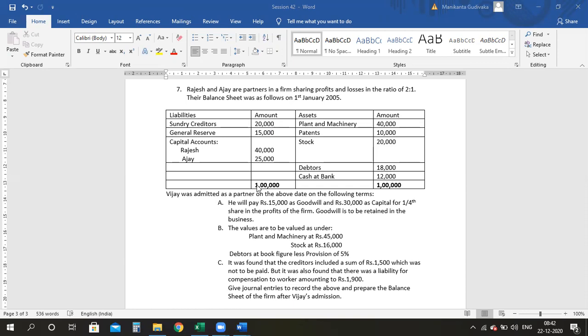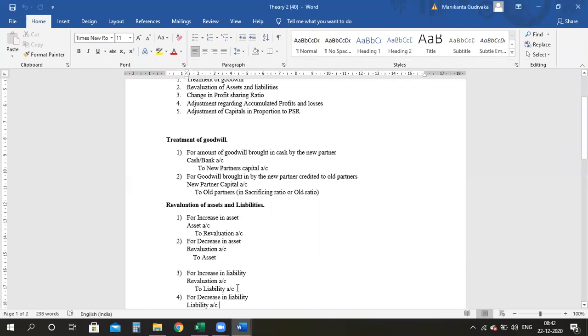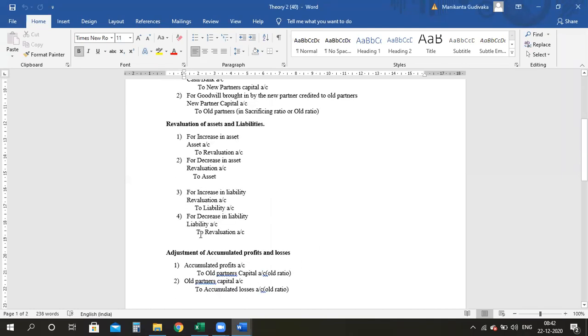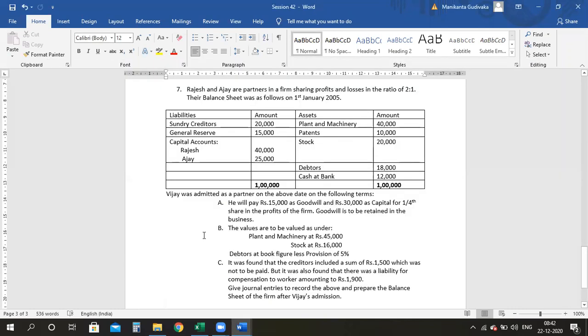So because it is wrongly included, it is as good as your creditors value is reducing. Yes or no? Your liability is reducing. Guys, are you understanding? It is as good as your liability reducing. Therefore, for the decrease in the liability, I will write liability account debit to revaluation. Are we clear till here?